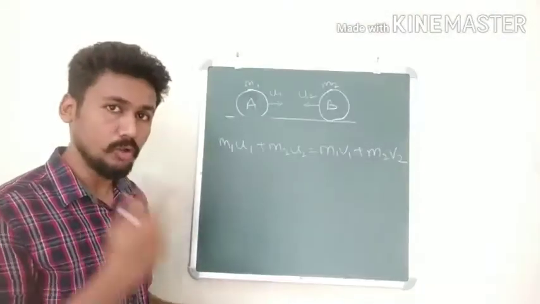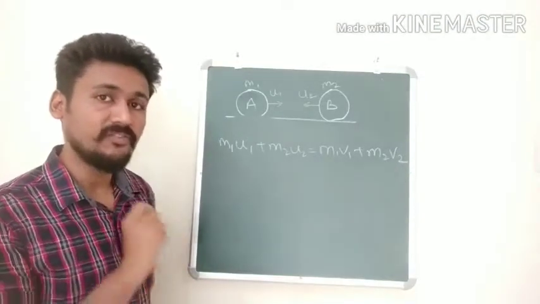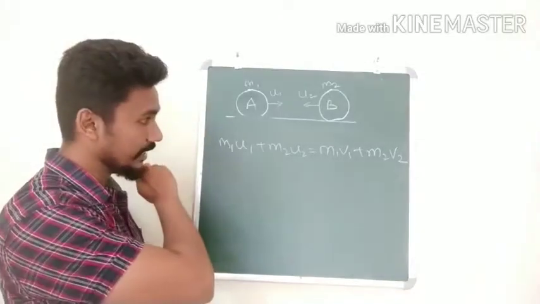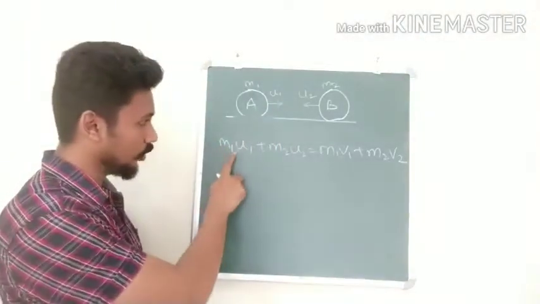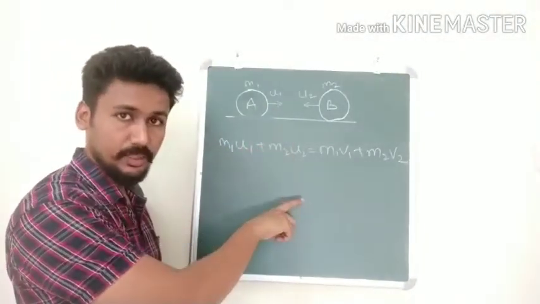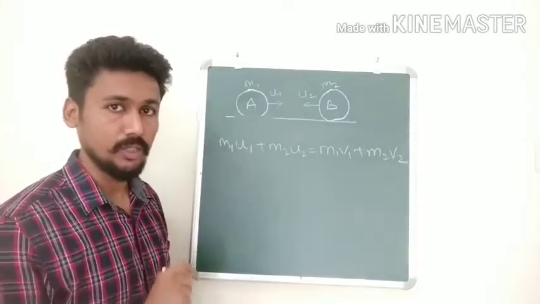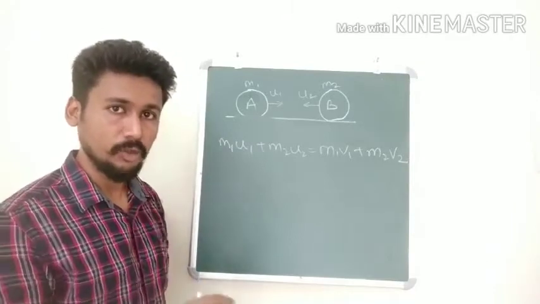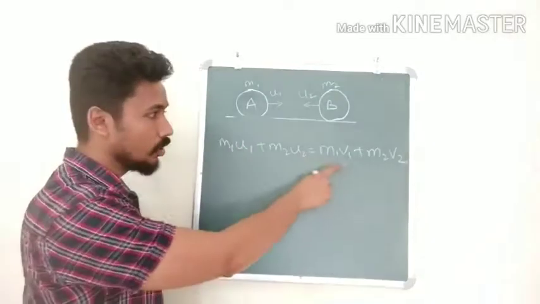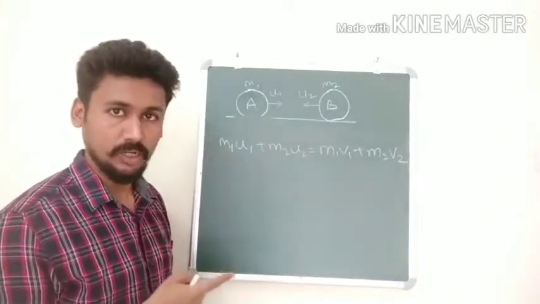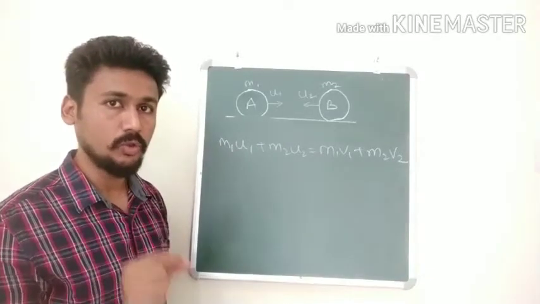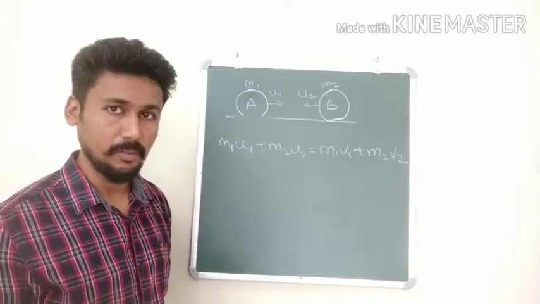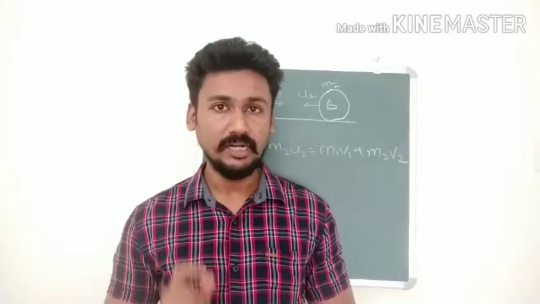This we have written for two colliding bodies. It is applicable for n number of colliding bodies. Even if we have, let us say, 100 bodies, we would have written m1 u1 plus m2 u2 plus m3 u3, and so on and so forth till m100 u100. So no matter how many bodies are colliding, the total momentum before is equal to the total momentum after the collision, provided there is no external force. This is called the principle of conservation of momentum. So I hope that concept was understood.